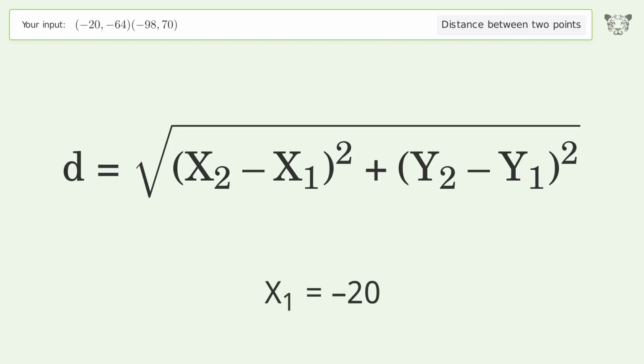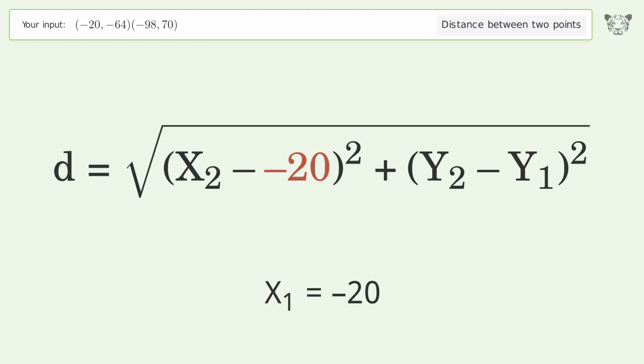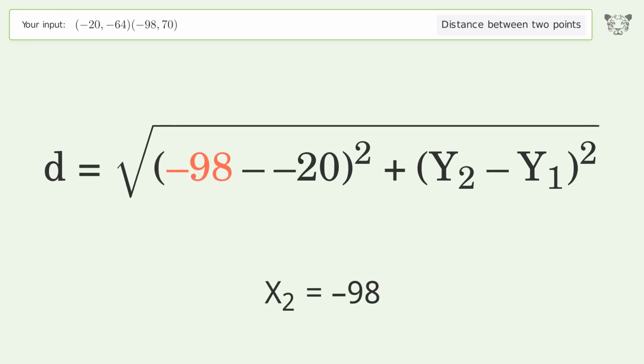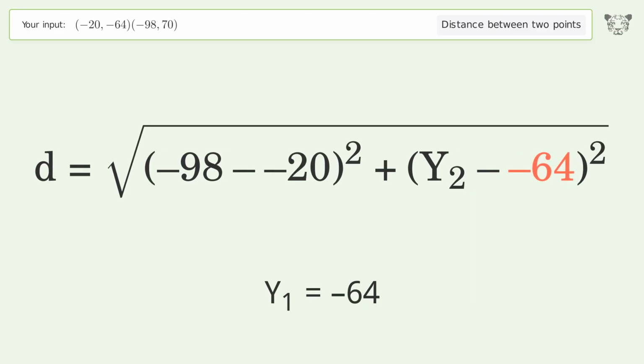x1 equals -20. x2 equals -98. y1 equals -64. y2 equals 70.